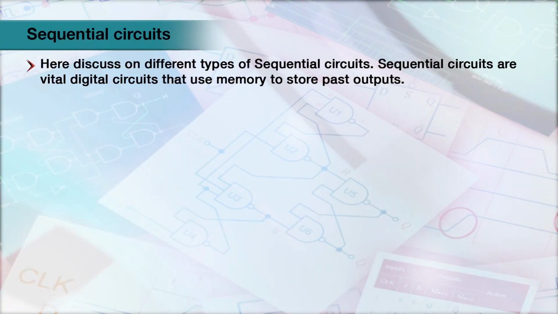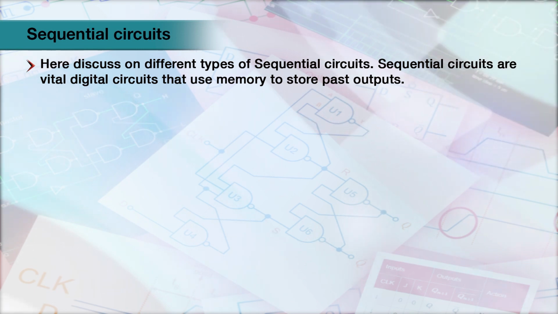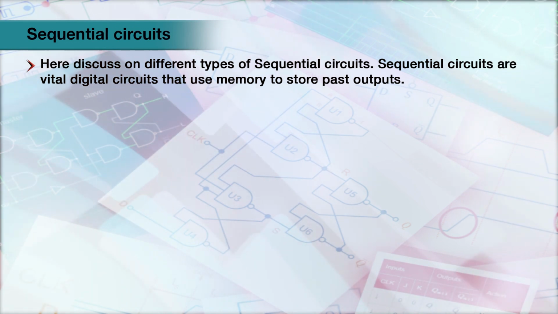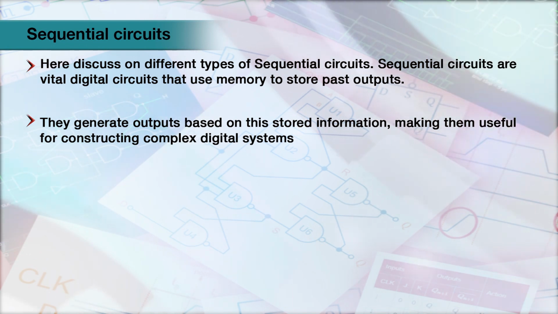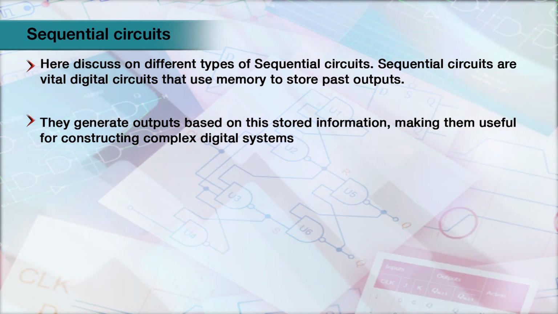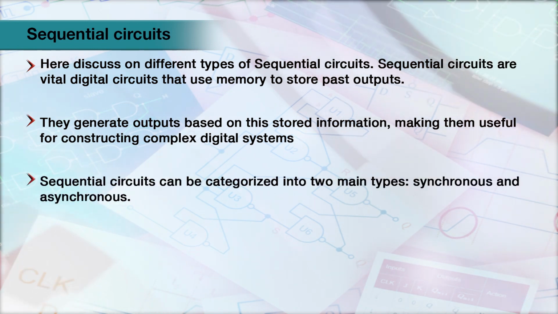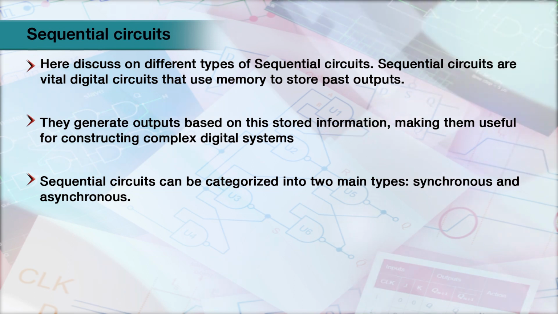Here we discuss different types of sequential circuits. Sequential circuits are vital digital circuits that use memory to store past output. They generate output based on this stored information, making them useful for constructing complex digital systems. Sequential circuits can be categorized into two main types: synchronous and asynchronous.